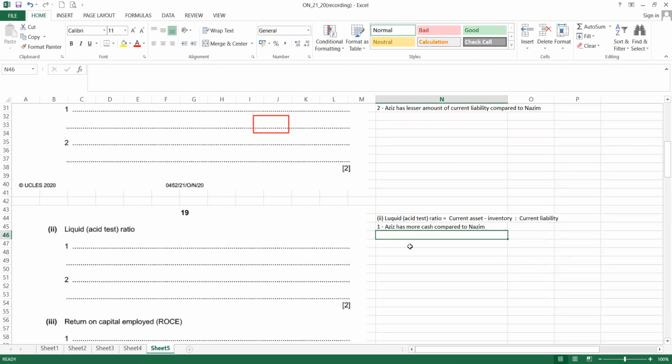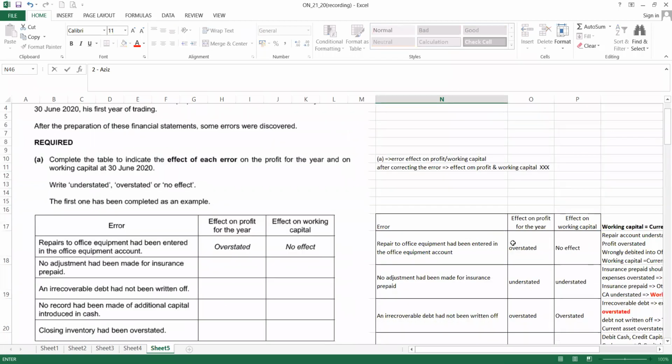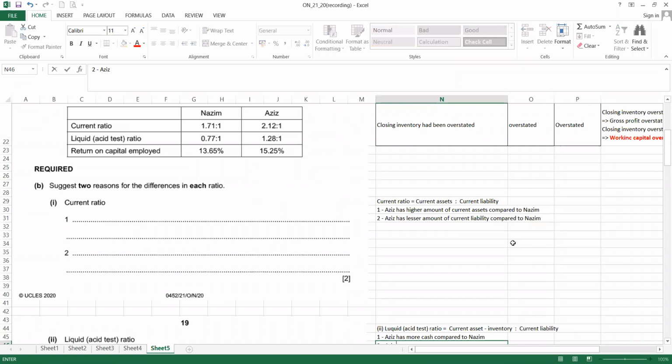Okay, next, they want an answer for it, so we put 2 reasons for this one. Next, you can say Aziz keeps lesser inventory, but other current asset more.